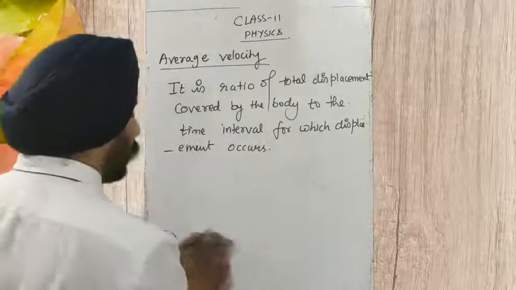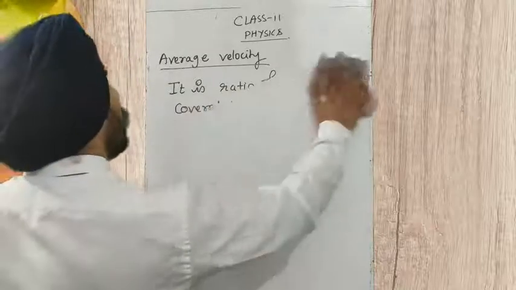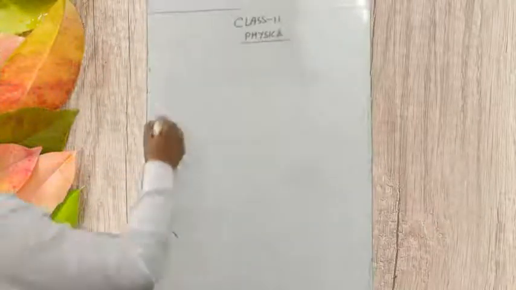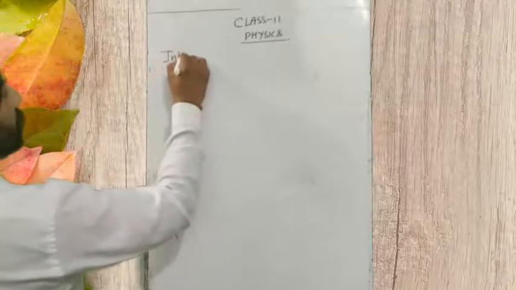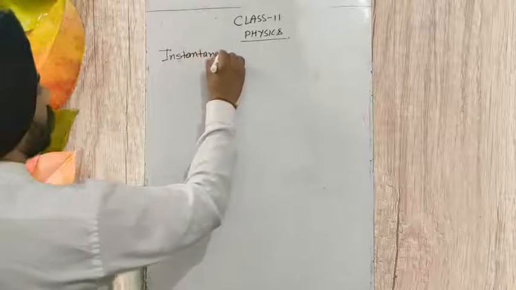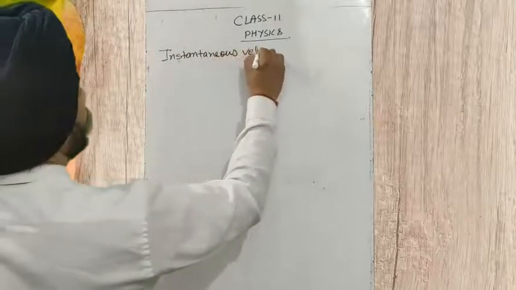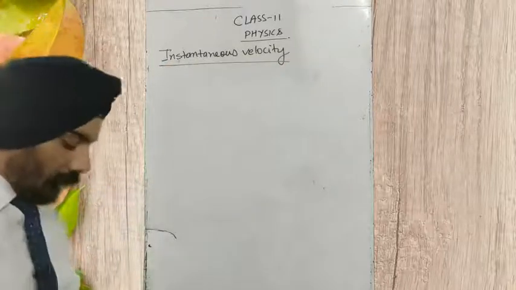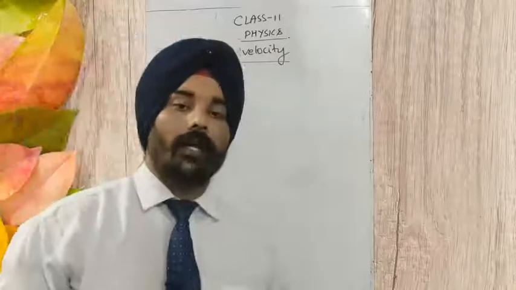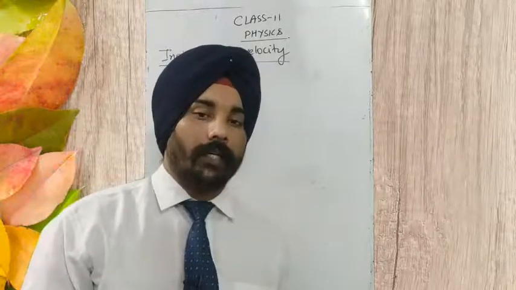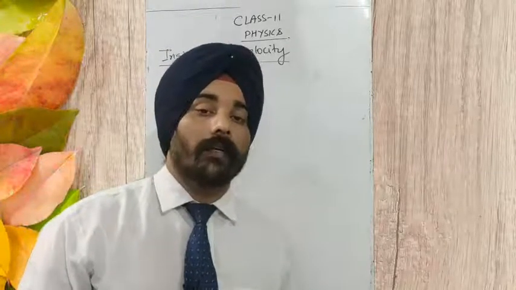Now if we want to write the instantaneous velocity, as its name suggests, what is instantaneous velocity, students? It is the velocity of a body for an instant of time, or at a point of its path.